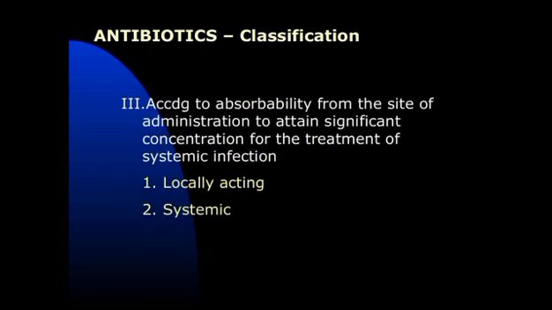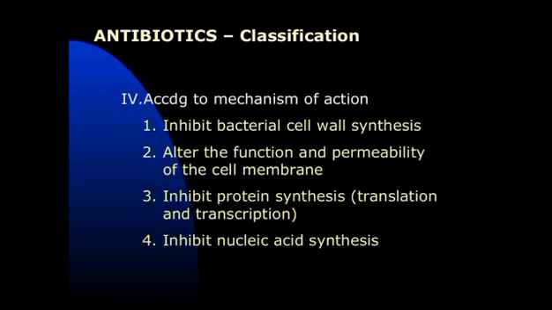Third type is according to the absorbability from the site of administration to attain significant concentration for the treatment of systemic infection, for example locally acting and systemically acting. Fourth class is according to mechanism of action, how they kill the bacteria.